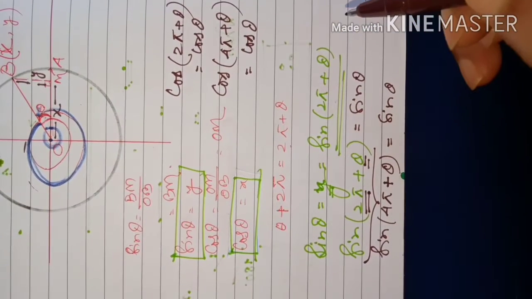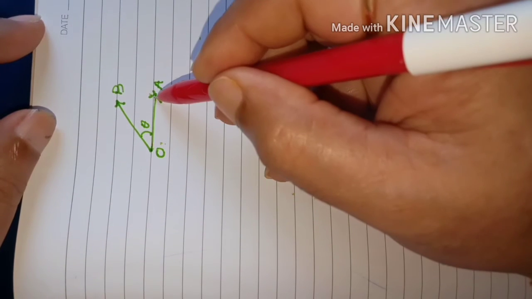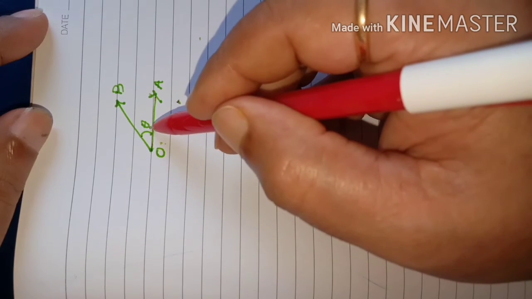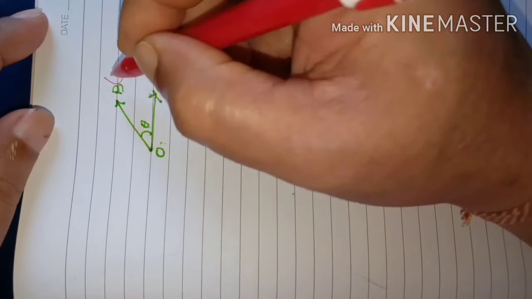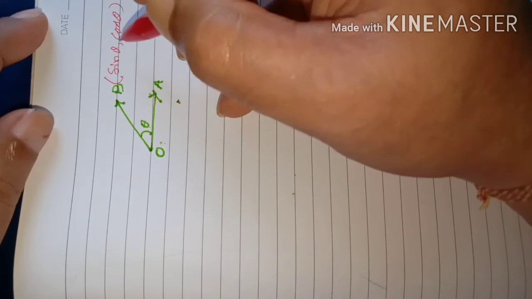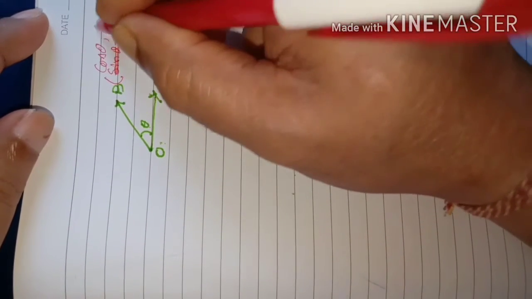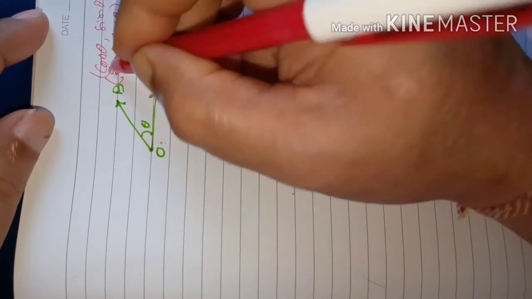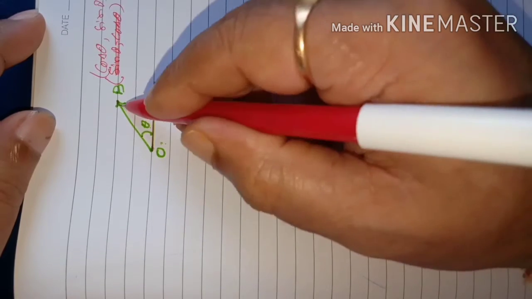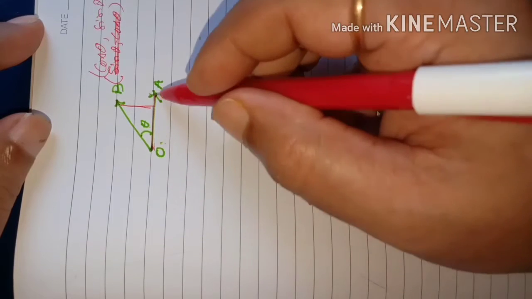So from this discussion, our conclusion will be like this. Suppose OA is the revolving ray and it revolves and describes an angle theta here, then its coordinate at this final position is cos theta comma sin theta. Got the idea? So the base is cos theta and the perpendicular is sin theta. This is the unit circle, and suppose the unit circle's radius is OA.